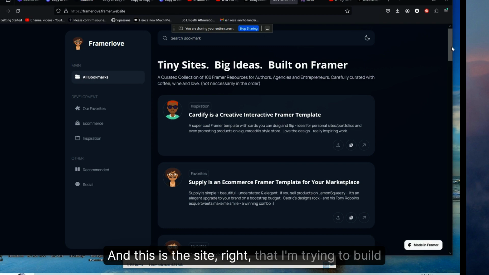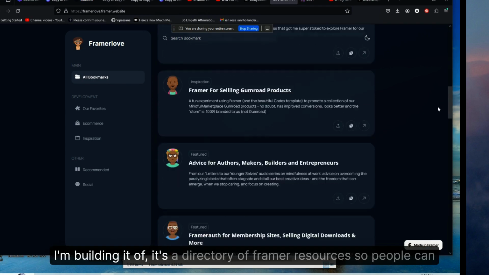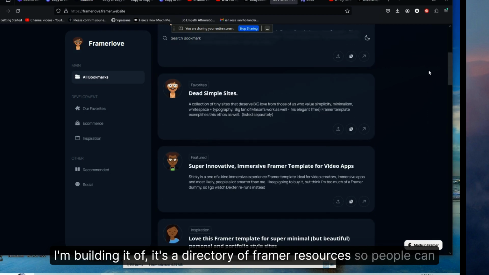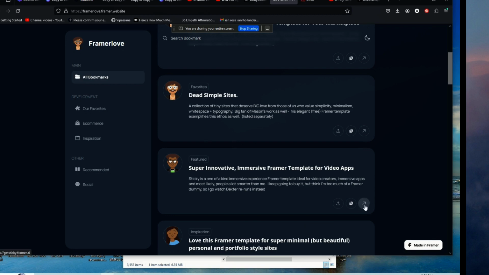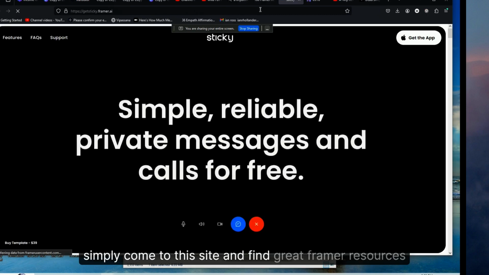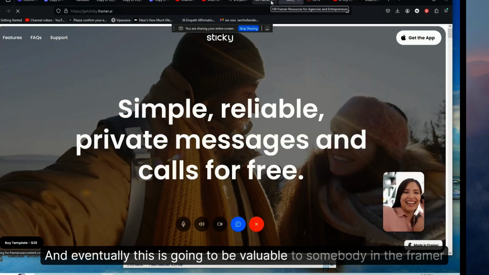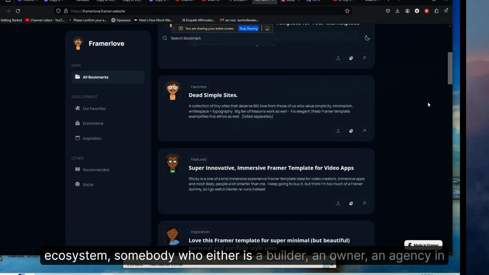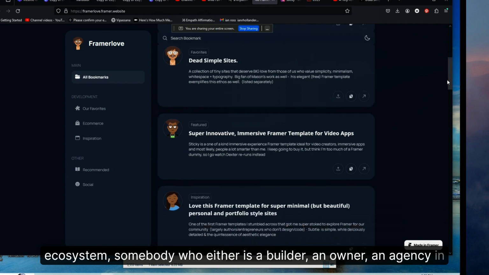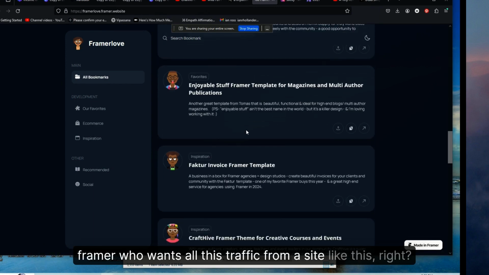And this is the site, right, that I'm trying to build. I am not trying to build it, I'm building it. It's a directory of Framer resources, right? So people can simply come to this site and find great Framer resources. And eventually, this is going to be valuable to somebody in the Framer ecosystem, right? Somebody who either is a builder, an owner, an agency in Framer who wants all this traffic from a site like this, right?